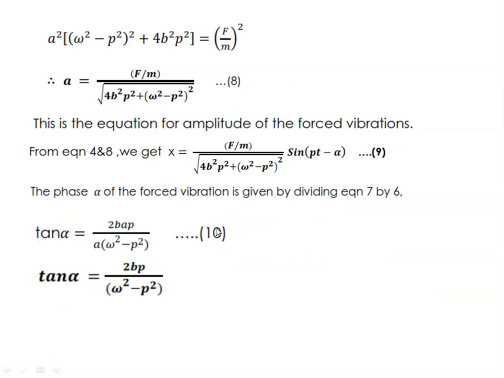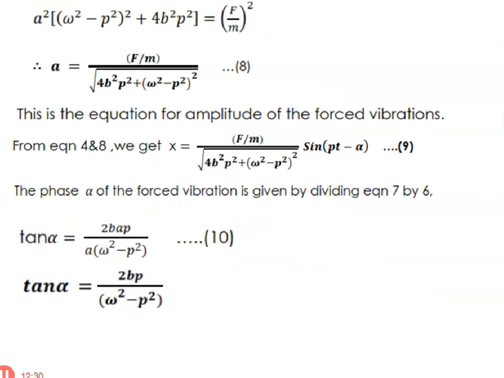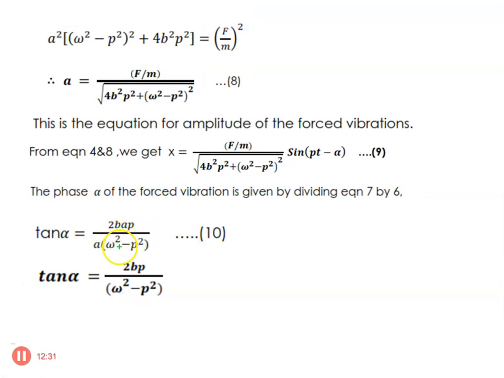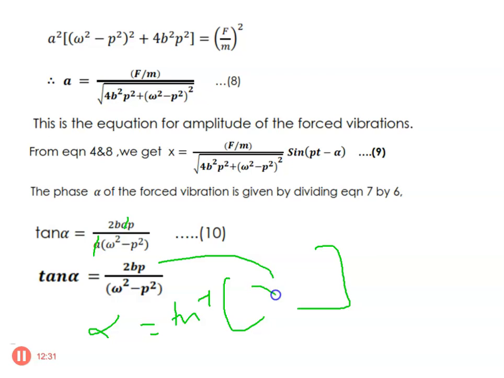So 2b a p divided by a into omega square minus p square. So a will get cancelled, and tan alpha is equal to 2b p by omega square minus p square. This is the final expression. So what is alpha here? Alpha is equal to tan inverse of this value. Okay. Thank you.